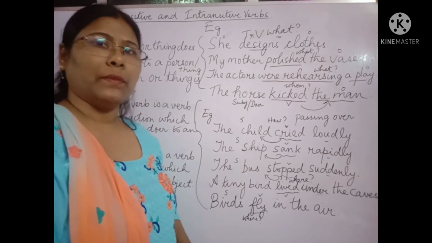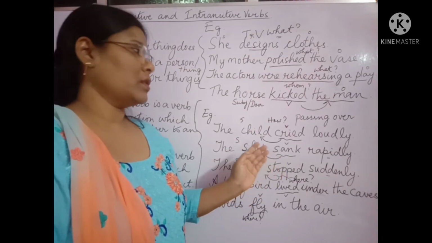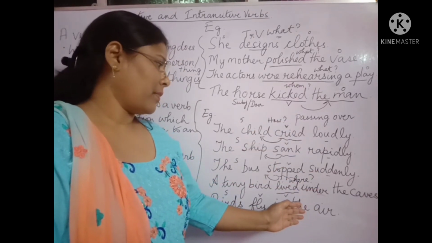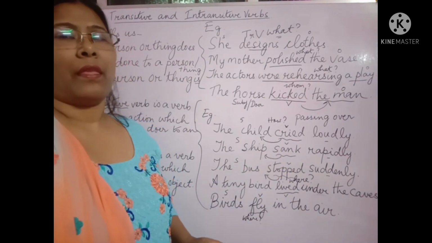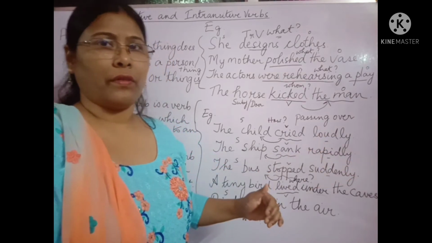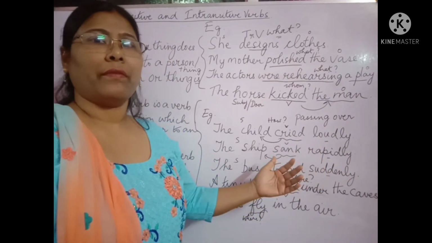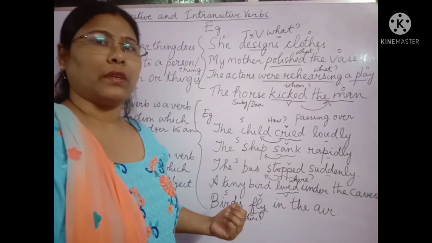So these verbs where I do not get the answer to what and whom, as there's no object beside it, are known as intransitive verbs, because the action is not passed over to any object. There's no object there. It remains within the doer or the subject.